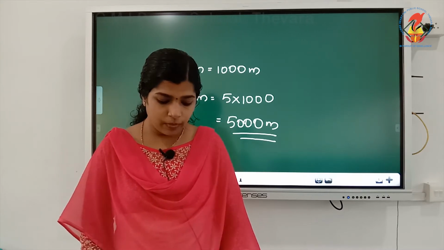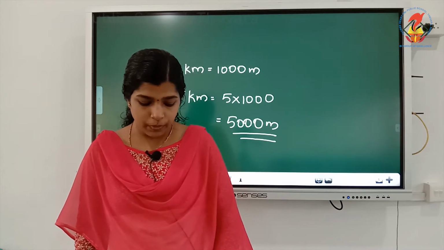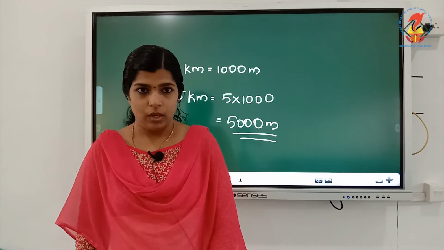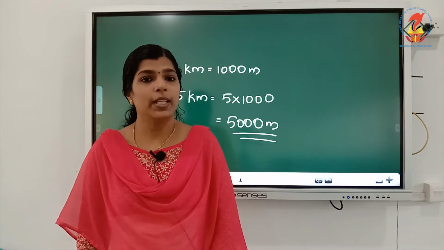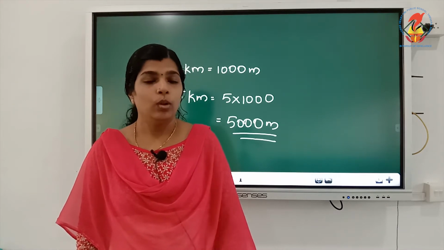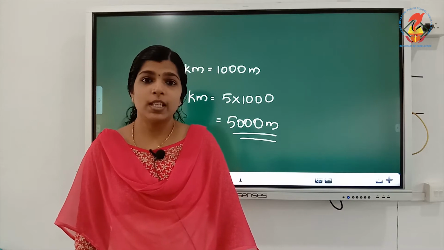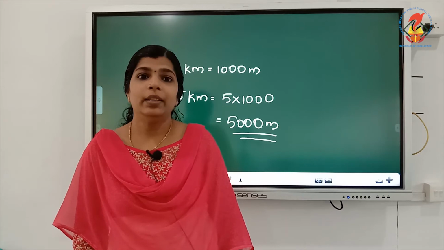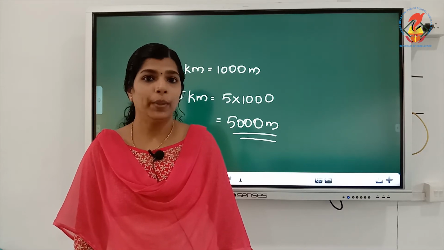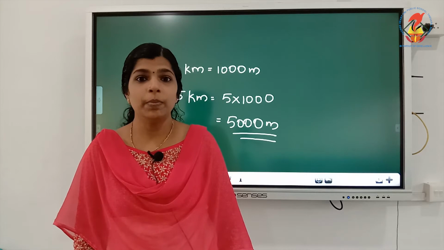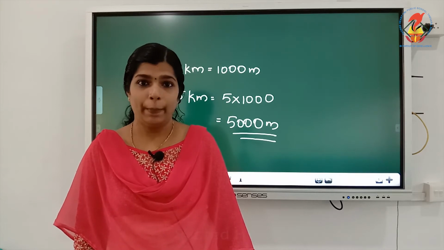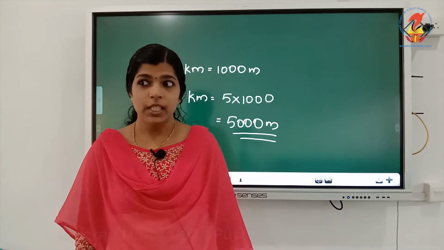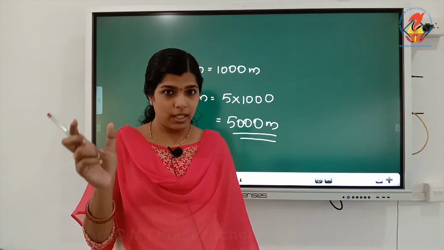Then, why can a footstep not be used as a standard unit of length? We can't use the footstep as a standard unit of length because the length may vary from person to person. The standard unit of length is the meter.